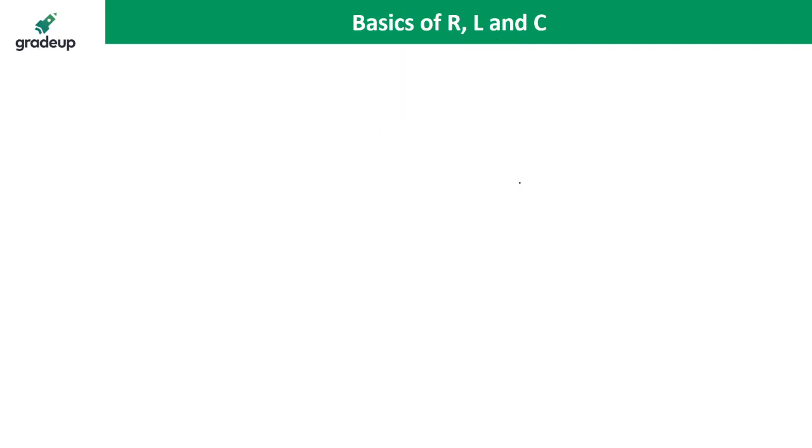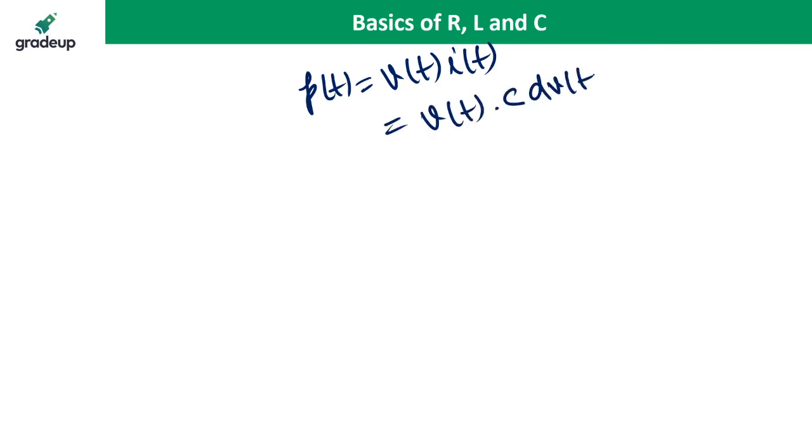What is the energy stored? If you calculate the energy stored for the capacitor, power is equal to Vt multiplied by It, and It is C dV by dt. Energy is the integration of the power.